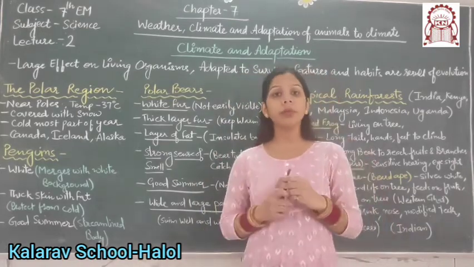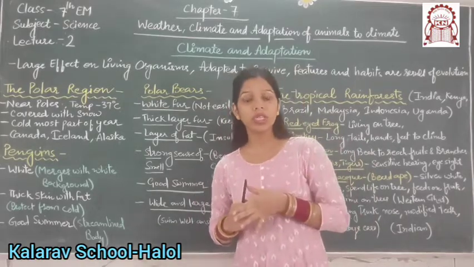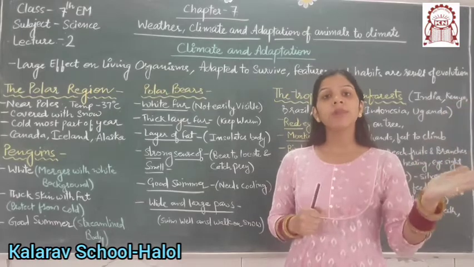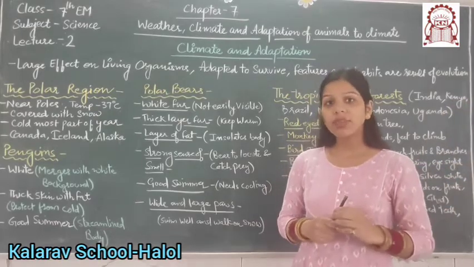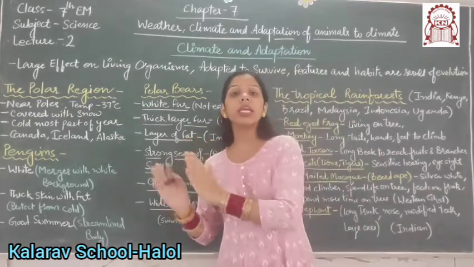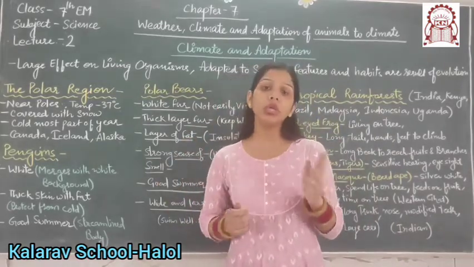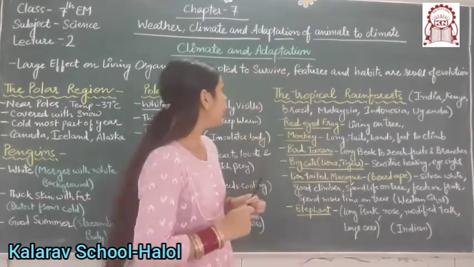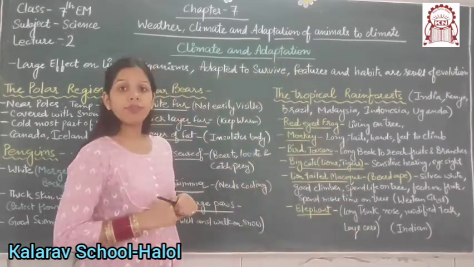So these are the two animals. There are a number of animals present in the polar region. They can migrate from one place to another so that they can survive easily. So I have completed the polar region, with the two animals in your book, penguins and polar bears. Next is the tropical rainforest.